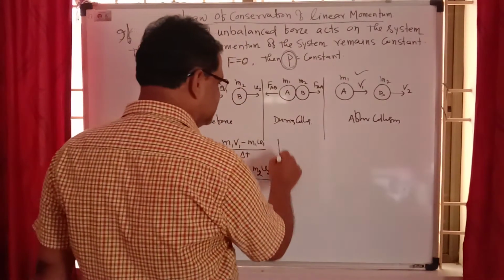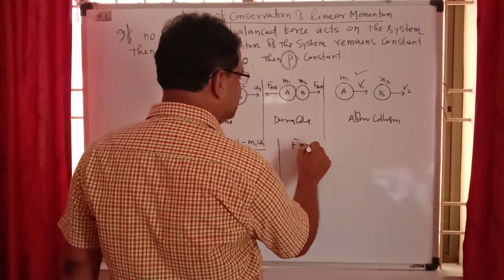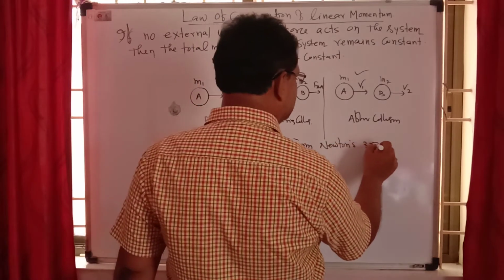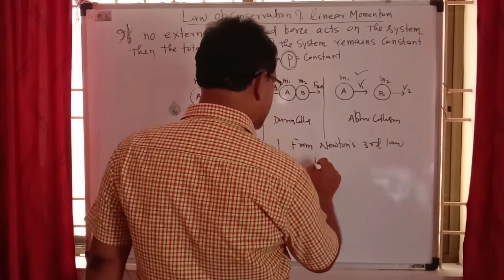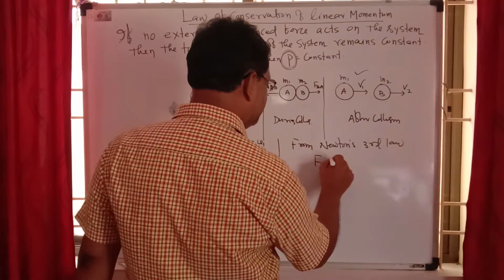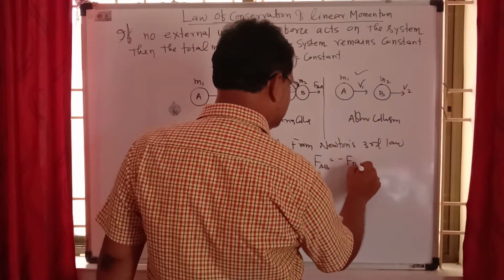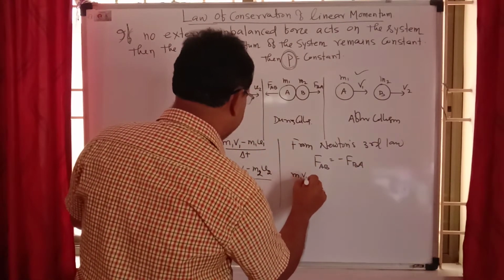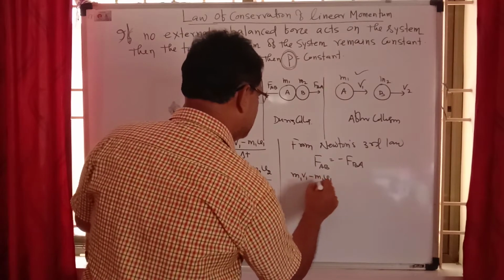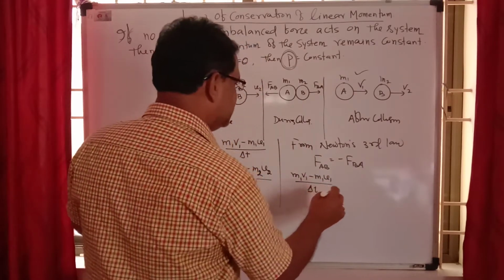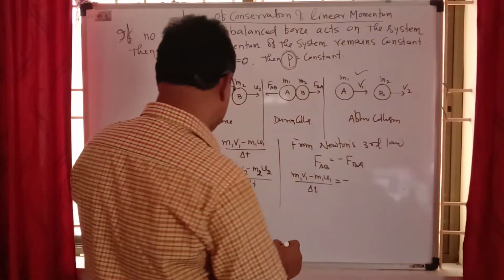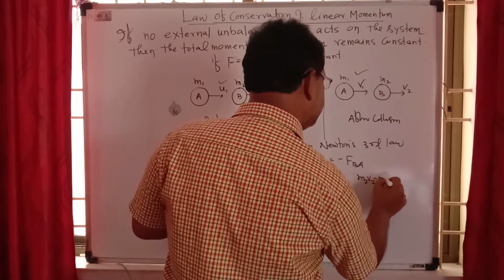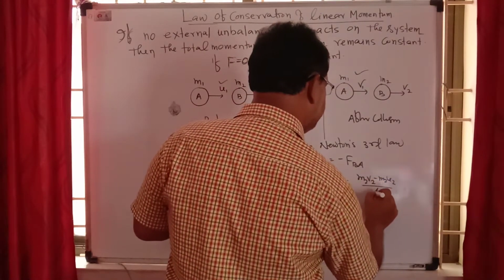From Newton's third law, we know FAB equals minus FBA. So FAB, which is m1v1 minus m1u1 upon delta t, is equal to minus FBA, which is m2v2 minus m2u2 upon delta t.